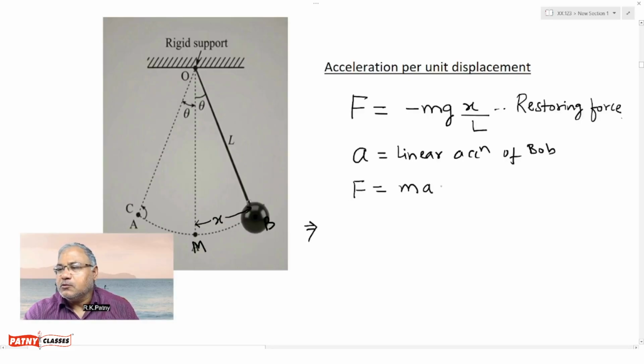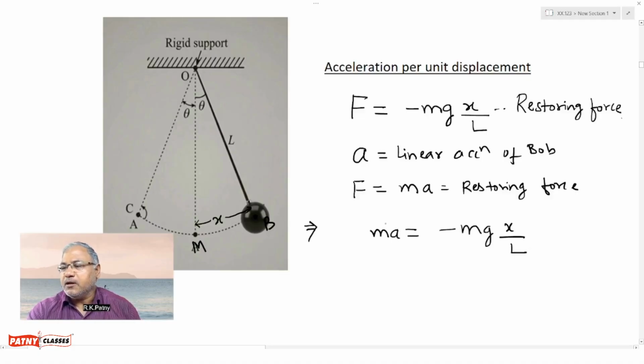F is also restoring force in terms of linear acceleration, and F equals minus mg x upon L is also restoring force in terms of gravitational acceleration and length of the simple pendulum. Both equations are one and the same. Therefore, we are comparing them. So m into a equals minus mg x divided by L.